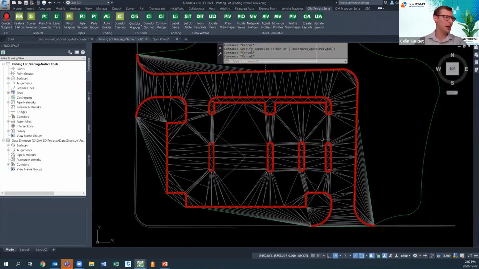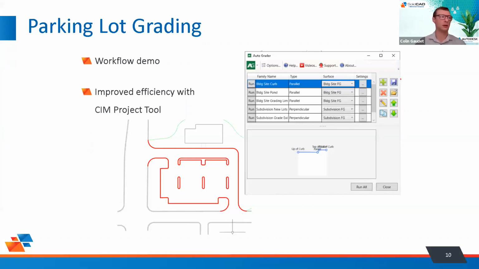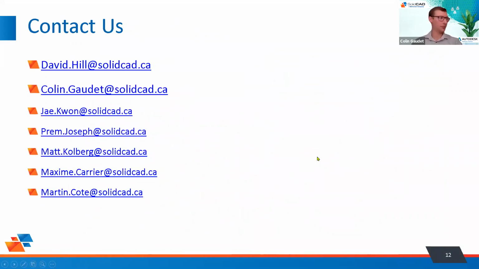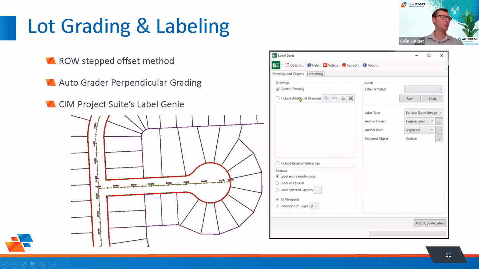So I'm going to pan back to the PowerPoint here for a minute. Let's look at one other option that we can do using different types of grading, I guess natively as well as using AutoGrader. And what we're looking at here is more of a lot grading scenario. So we're going to jump back into that bulb in Civil 3D, and we're going to look at how we could do that natively potentially, and then how AutoGrader can really speed that up.